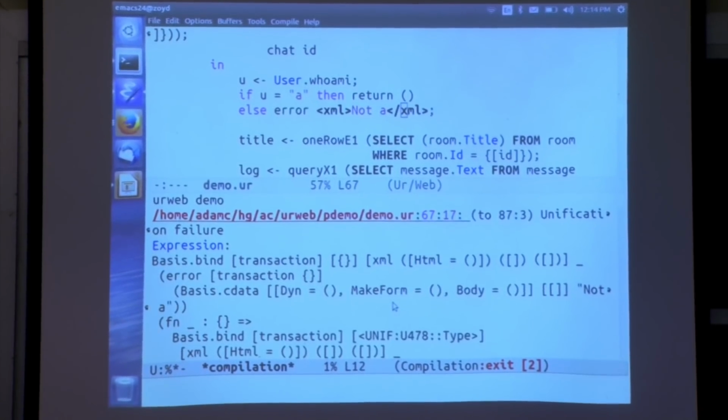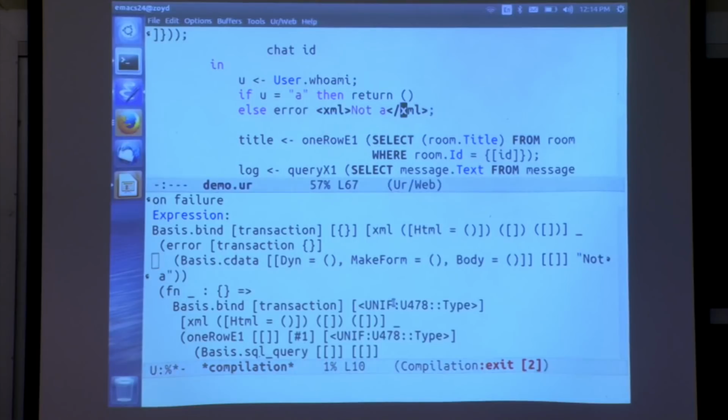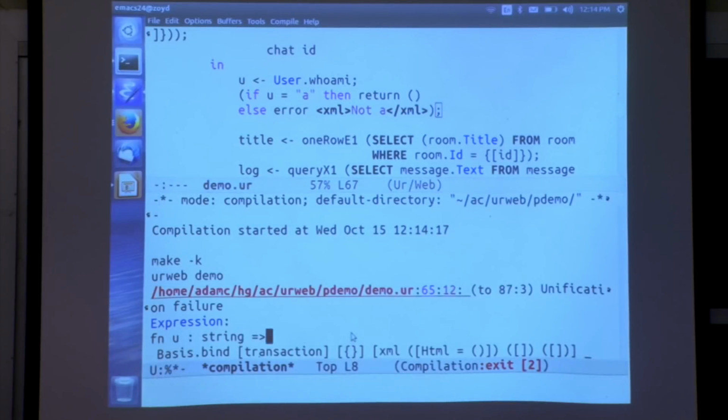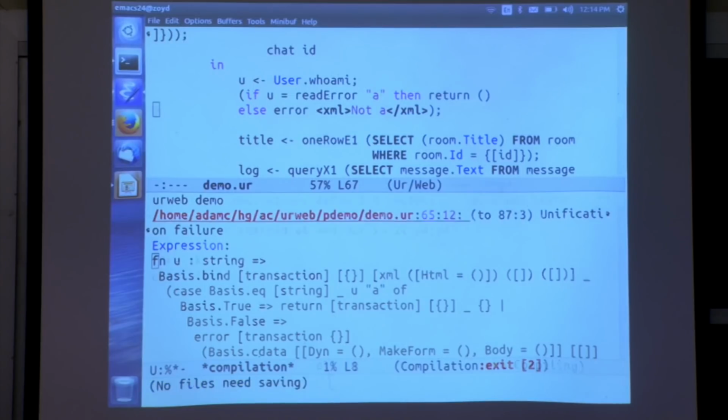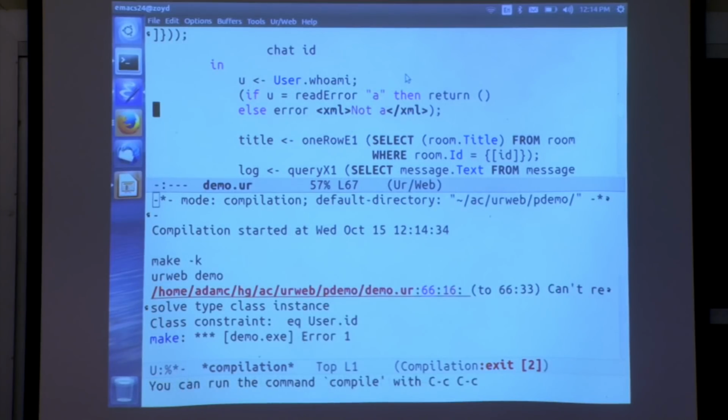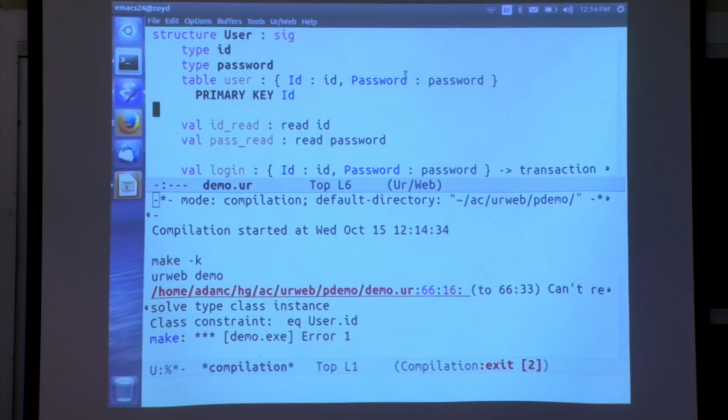Probably a parsing precedence might not be what I was thinking it was. Oh, I expected it to be a string, but it's actually an ID, so let's just read A into an ID, just like we did below to process login. And we haven't exposed that the ID type supports equality testing, so I'll just add that to the user module, and then this should work.